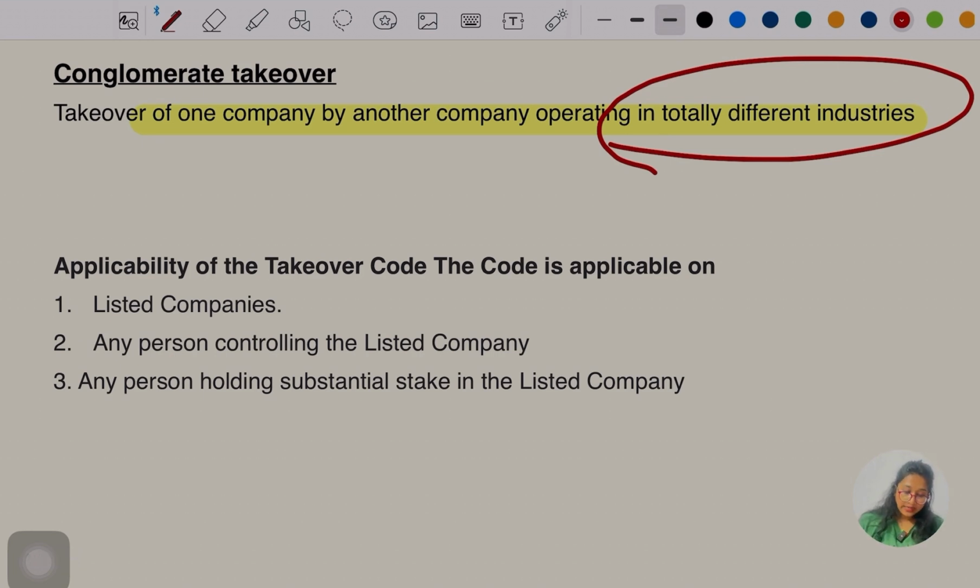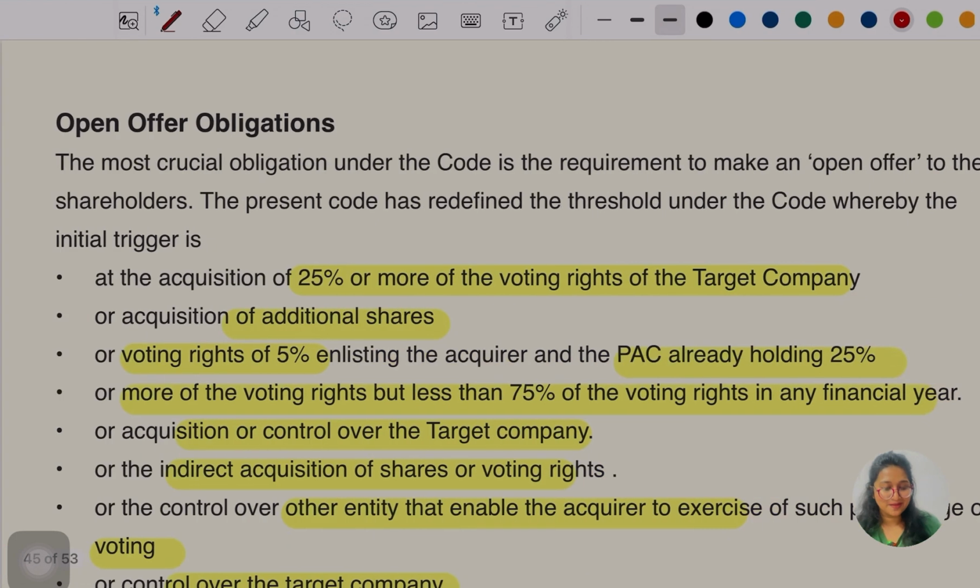Now, applicability of the takeover code. The code is applicable on the listed company, any person controlling the listed company, and any person holding a substantial stake in the listed company.